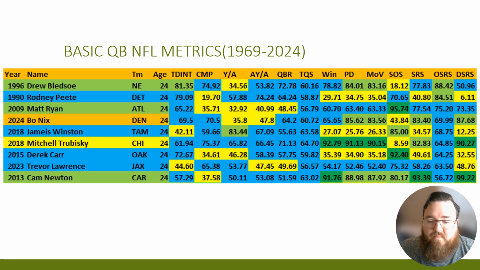So again, based on NFL metrics, Bo Nix did well. There is some concern in terms of his yards per attempt and adjusted yards per attempt data, but again, he did well, won football games, and of course the Denver Broncos are doing well this year. So that's a good start for Bo Nix.